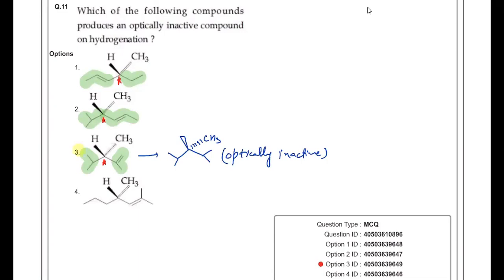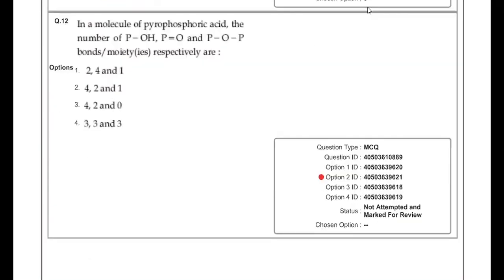Third one. In the fourth case also you can check that it is an unsymmetrical structure. On reduction you will get a straight chain on one side and a branched chain on the other. So that cannot be the answer. So the answer for this question is the third one. Clear? Next one, question number 12.